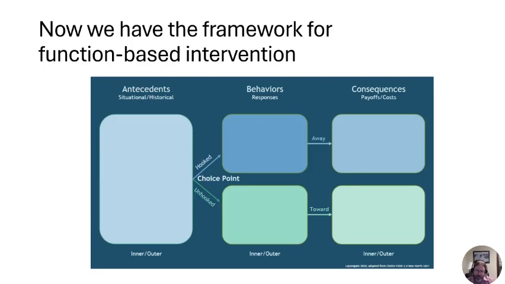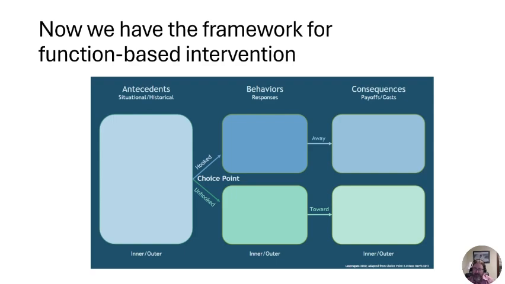So you can add all of the pieces together, and you can see what we're really looking at. This is a framework that can accommodate both those direct contingencies of what actually happens in the environment, as well as those symbolic rule following things. So when we say a towards move, there's a symbolic piece of that, right? What is a towards move for one client is not for every other client. So we need that ability to have that symbolic relating to decide what we mean by towards moves, but then also to look at what happens in the environment, both at a symbolic level and at a practical direct contingency level, that either supports those towards moves or supports those away moves.